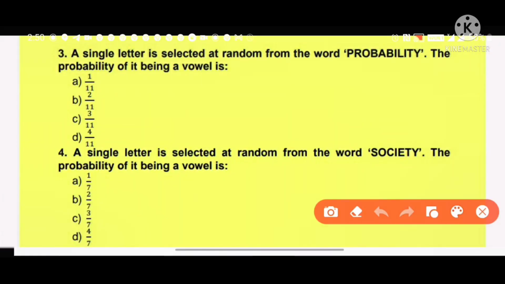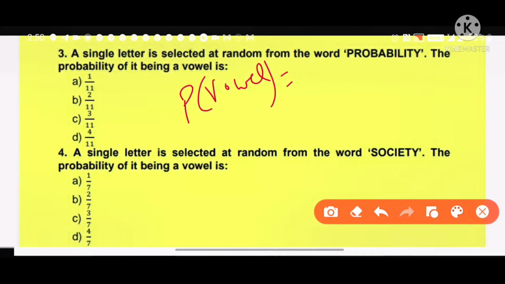Next question: a single letter is selected at random from the word probability. The probability of it being a vowel. Now probability of vowel is equal to number of favorable outcomes. There are 4 vowels in this: 1, 2, 3 and 4, and total number of alphabets is 11. So the answer is 4 by 11. Similarly, this question is also the same.